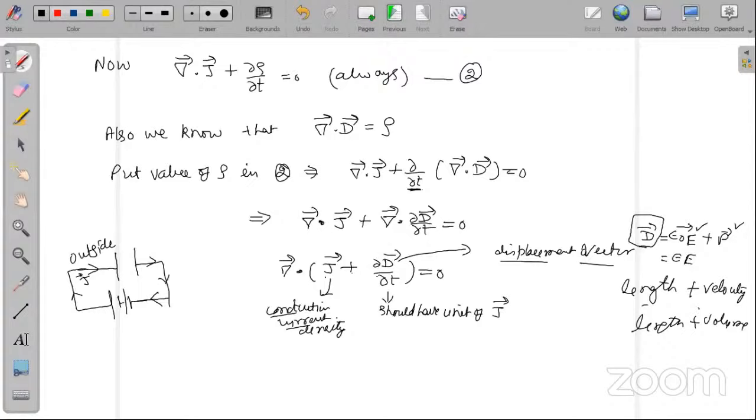We can also write it like this. So the source of D is simply the electric field. So this quantity, curly D by curly T, should have the units of J. We call it displacement current density, and it should be written as JD vector. So if this is current density, it is displacement current density. Should I move to the next page?